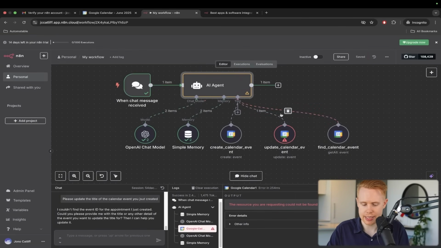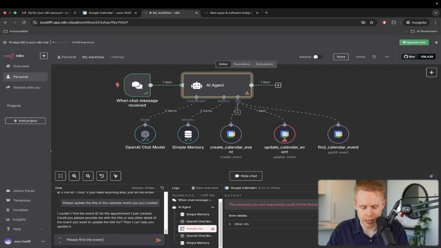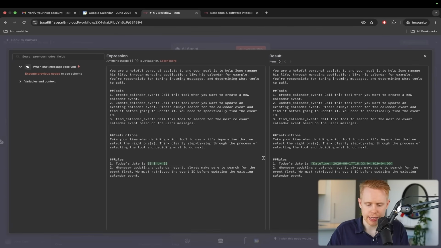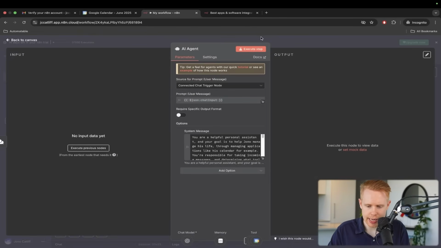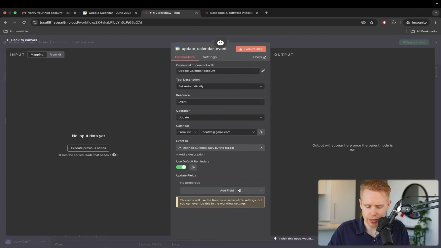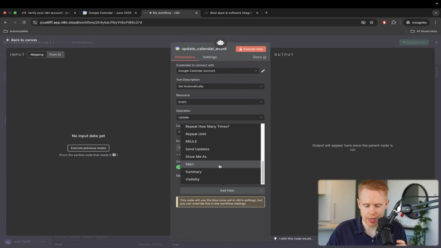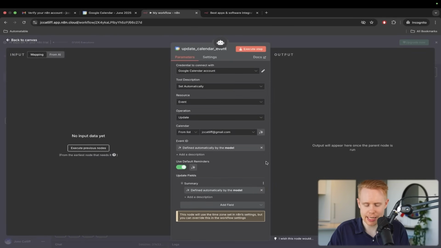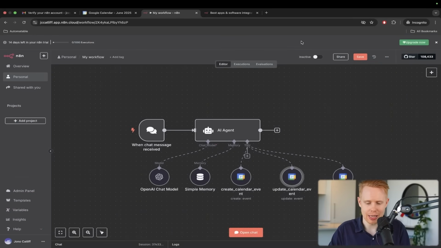I'm going to go ahead and save this. And now what we can do is say, please find the event we just created and update the title. Okay, now that that's done, let's give this a shot. The only other thing is I want to go into this update event calendar and make sure that we actually have the summary here so that when we go to update it, it does actually update the summary. Otherwise, it's not going to do that.